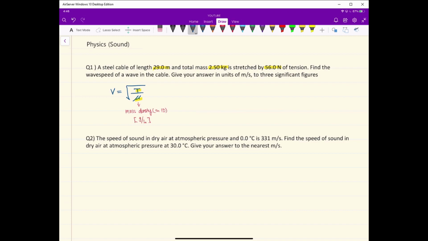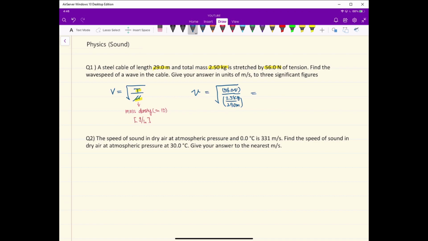Let's plug it in to find the wave speed. V equals the square root of tension force, which is 56.0 Newtons, over mass density, which is 2.5 kilograms over 29 meters.